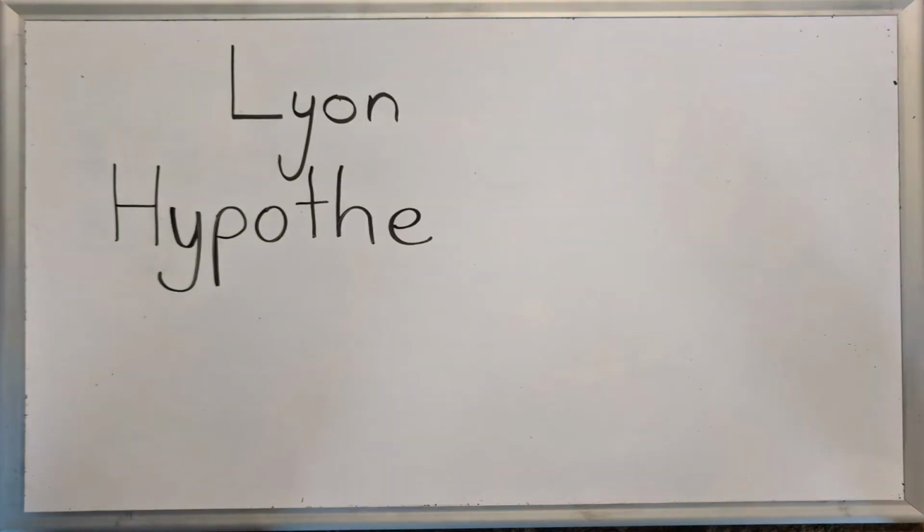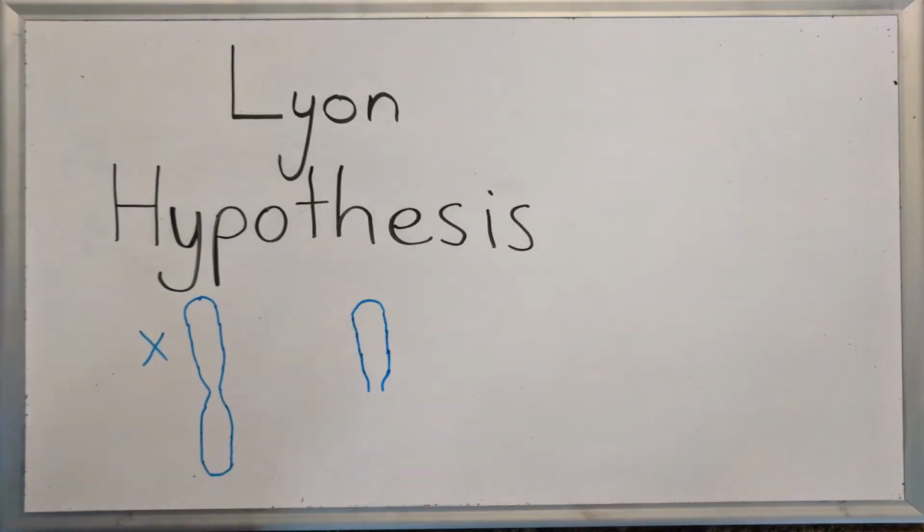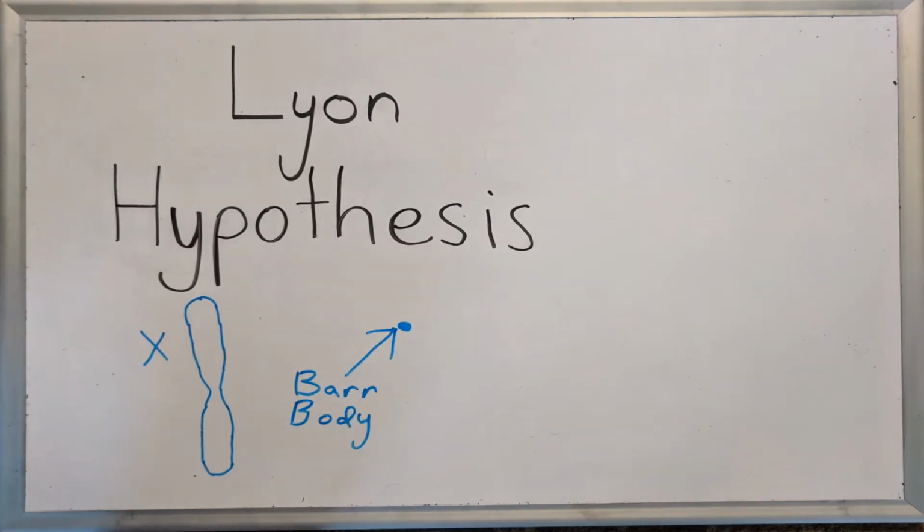In 1961, it was hypothesized by Dr. Mary Lyon that since a homogametic individual has an extra copy of the sex-determining gene, one is not genetically expressed. This inactivation is random, and once decided, the progenitors of that cell will never express the genes on the inactivated chromosome. Instead, this defunct chromosome exists as a supercondensed structure called a bar body.